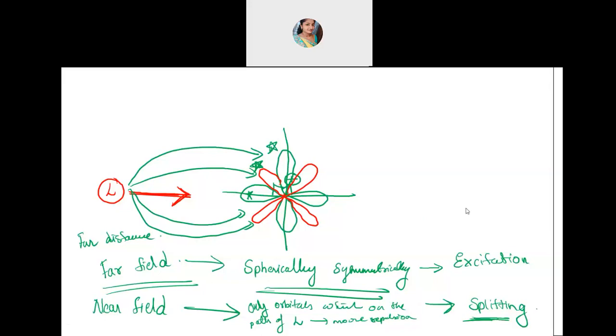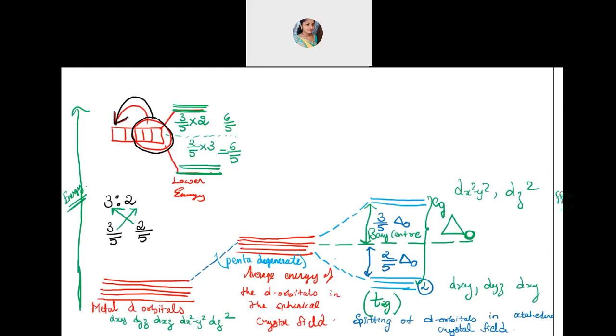So here also the same thing happens when they can't take that repulsion. To minimize that, they try to split. Okay, they undergo splitting. That I have shown you here. Correct? That orbital diagram is important for you.